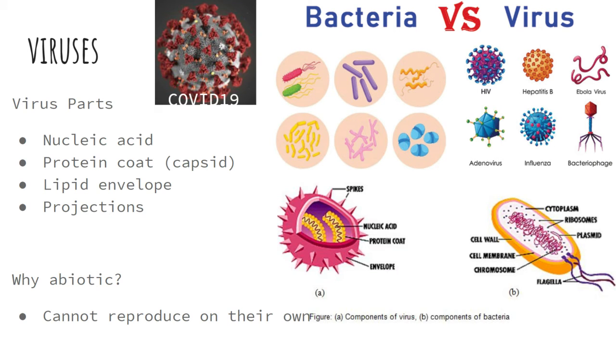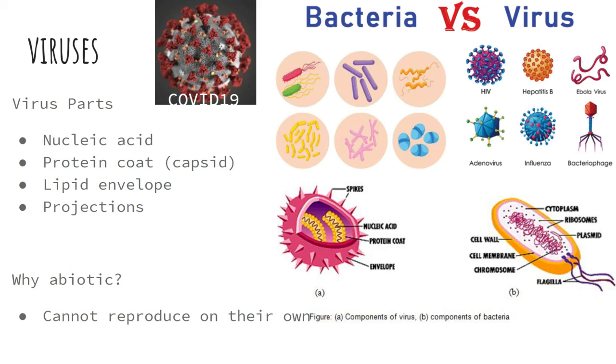What is a virus and why is it considered abiotic? Like living organisms, a virus has nucleic acid, DNA or RNA, which is inside and then protected by a protein coat called a capsid, and then a lipid envelope. Viruses also have some sort of tiny projection on their surface that allows them to attach to cells. What makes viruses non-living is the fact that they cannot reproduce on their own.